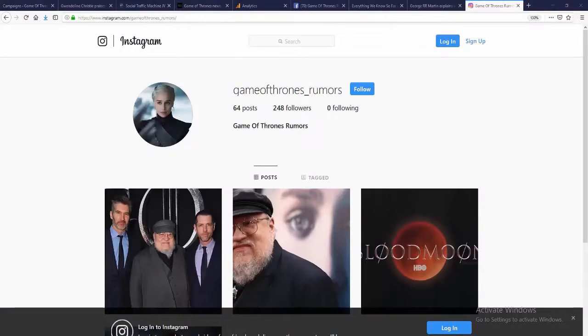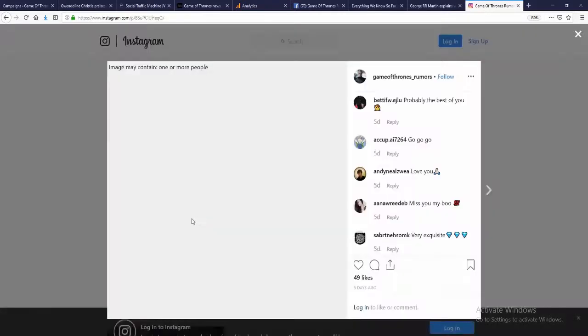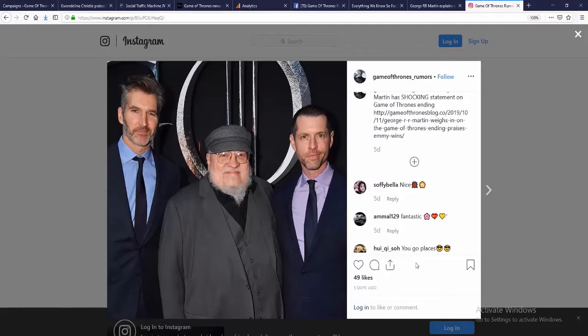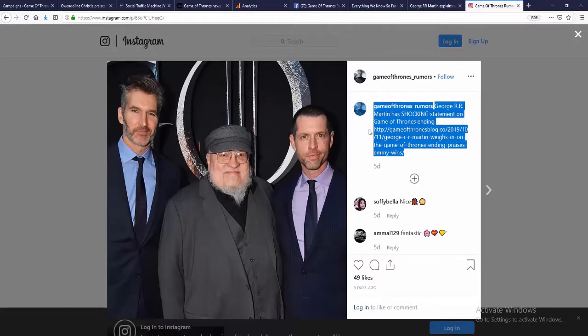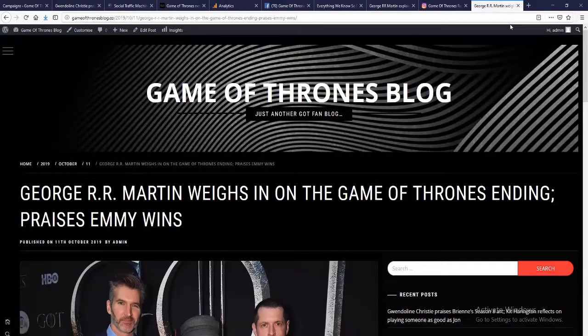And it works exactly the same on Instagram. Remember, all we had to do to hook these social profiles up to our site was enter our username and passwords. No need to create an app, no need to get approved. It's all done for you, for the first time in years. If we just take a look at one of these, we open it up, we can see we've got great comments. And then if we open this up, you can see all of them link back to our site. Once again, it links back to our site here.